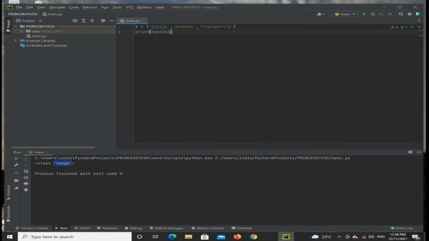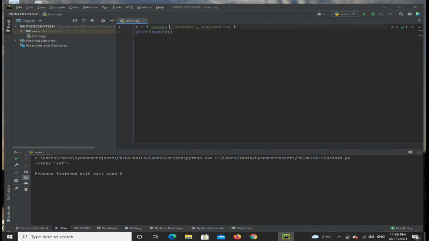If you represent them in curly brackets without keys, that is a set; both are represented with curly brackets.